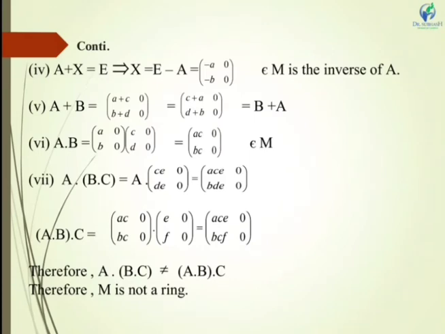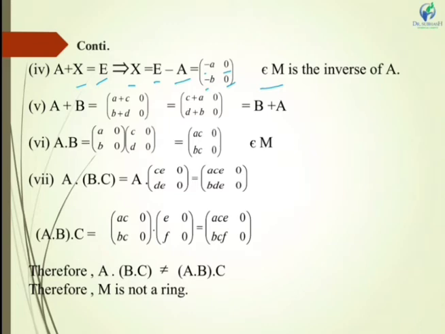Now let us see whether the inverse element exists or not. Suppose X is my inverse matrix, then we know that A plus X equals E, where E is our identity element obtained in step 3. So X can be written as E minus A. E is the null matrix, so 0 0 0 0 minus A, then I get minus A 0 minus B 0. This belongs to the set M, which is our inverse element. So we can say that the existence of the inverse element is there.